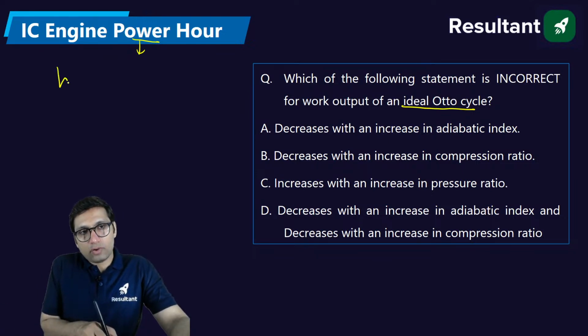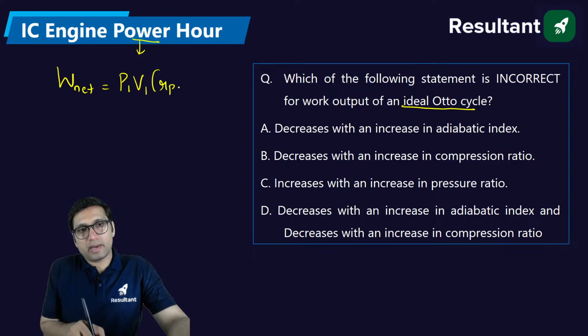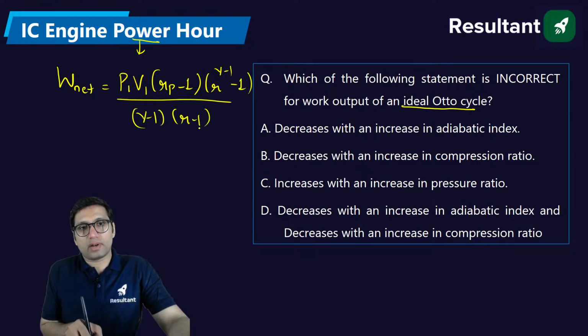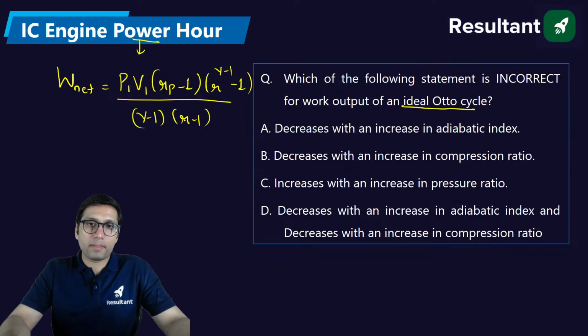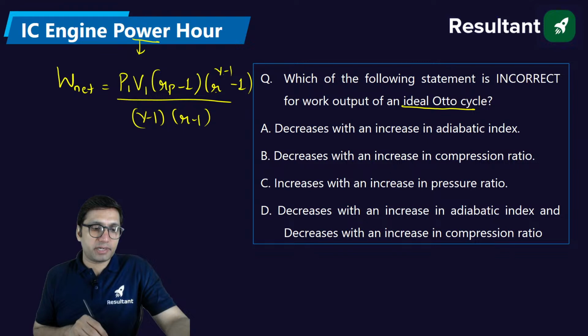Otto cycle net work is equal to P1 into V1 into pressure ratio minus 1 into compression ratio power gamma minus 1 minus 1 over gamma minus 1 into compression ratio minus 1. This is the formula for the net work of an ideal Otto cycle. If you see this formula, then net work of the Otto cycle depends on two things. Actually, three things: gamma, compression ratio, and pressure ratio.